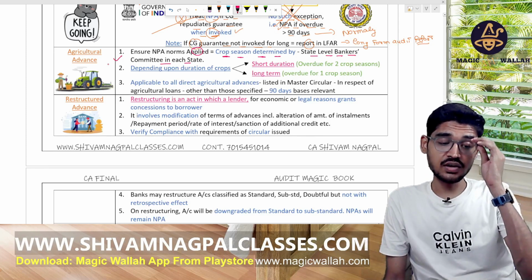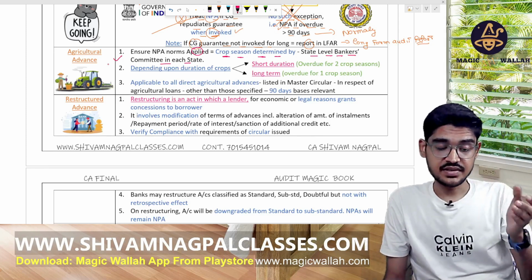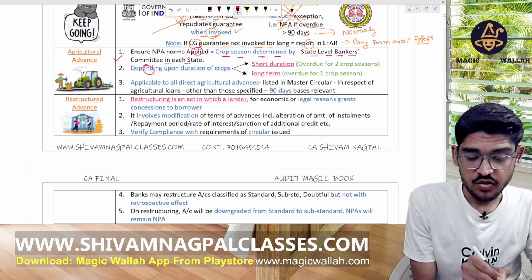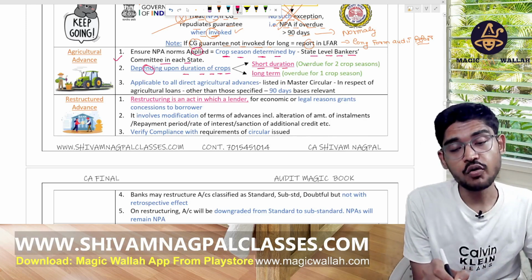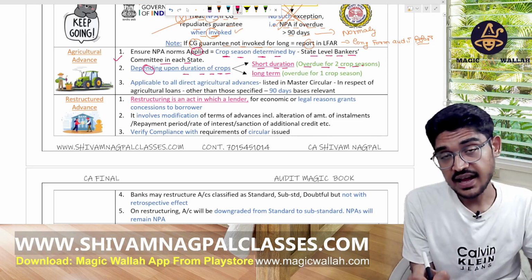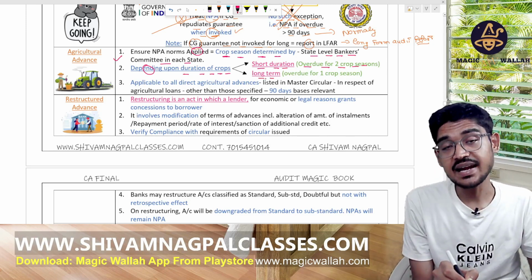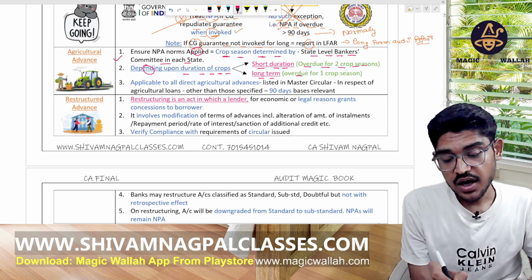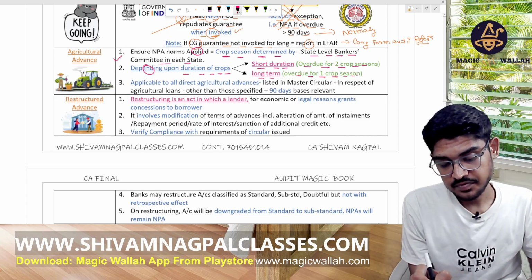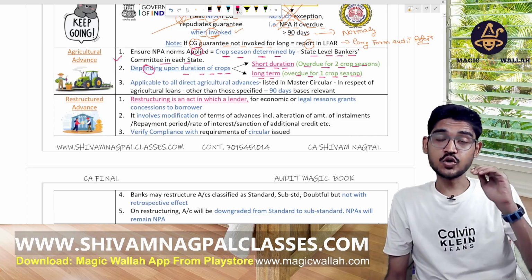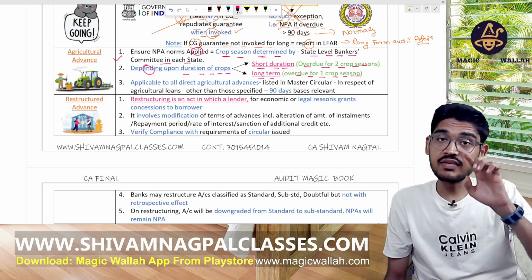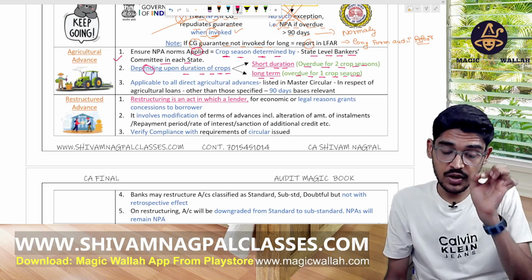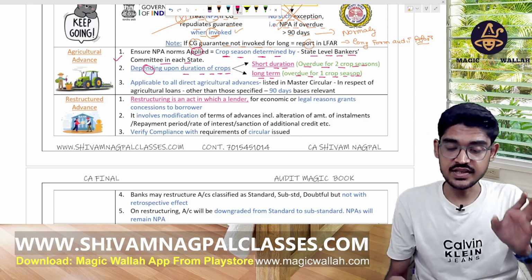Depending on the duration of the crops: in case of short duration crops, overdue for more than 2 crop seasons; in case of long duration crops, overdue for more than 1 crop season.